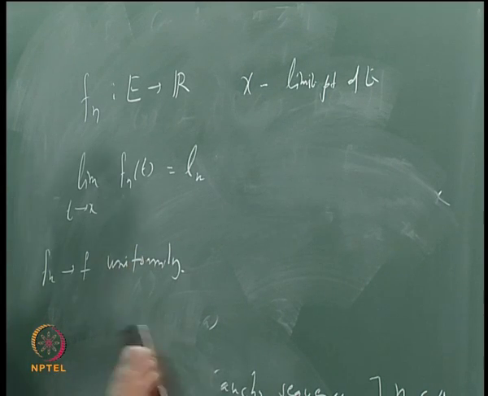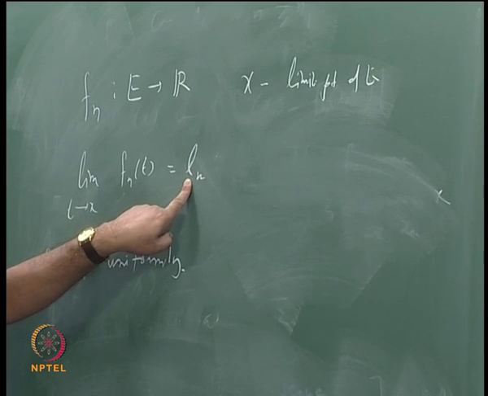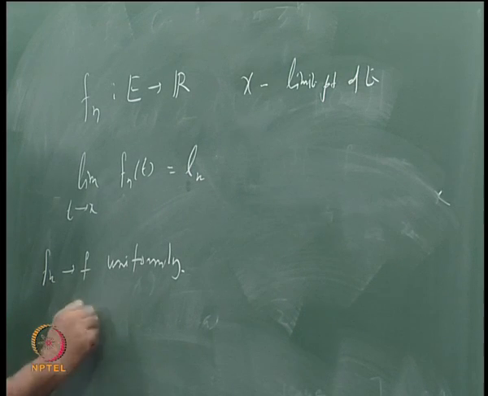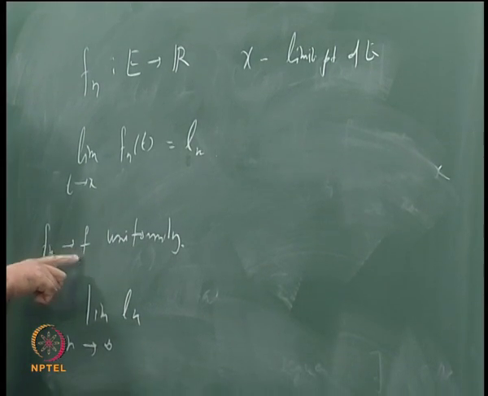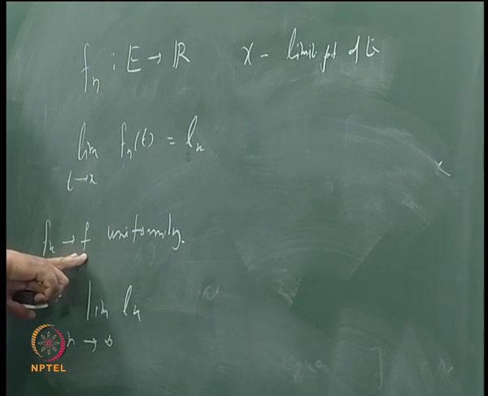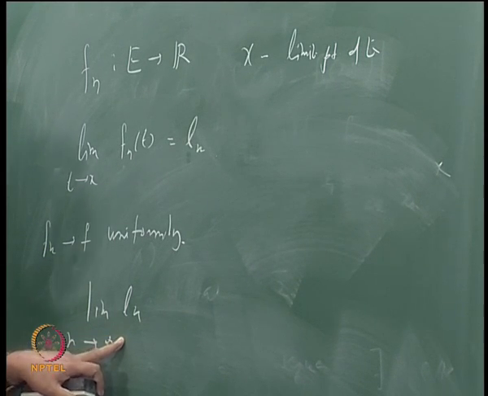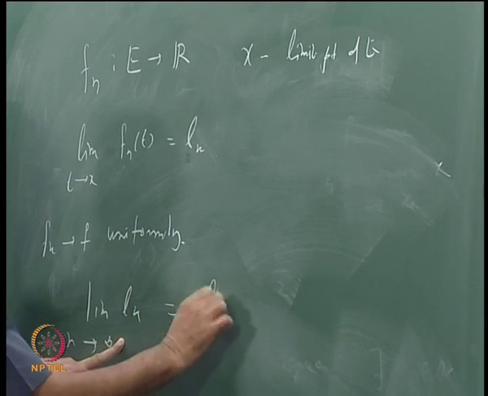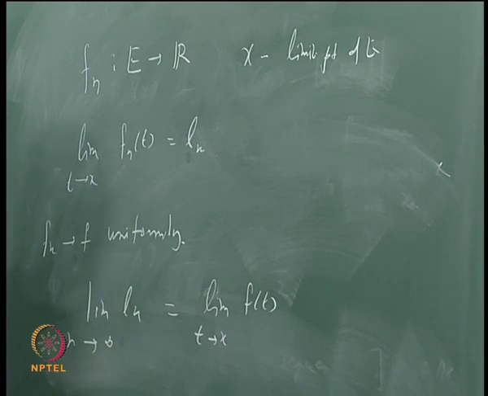Then the limit of ln as n tends to infinity exists, the limit of f(t) as t tends to x exists, and the two limits are the same. This was in fact one of the first theorems about uniform convergence. We are going to use that theorem for the functions phi n and phi.